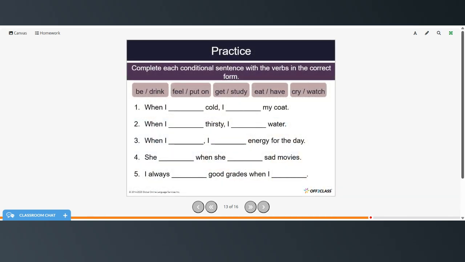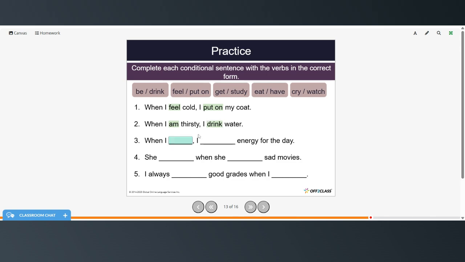All right, now complete each conditional sentence with the verbs in the correct form. Again, you can pause the video, try these on your own, and then restart when you're ready to check your answers. So when I feel cold, I put on my coat. When I am thirsty, I drink water. When I eat, I have energy for the day.